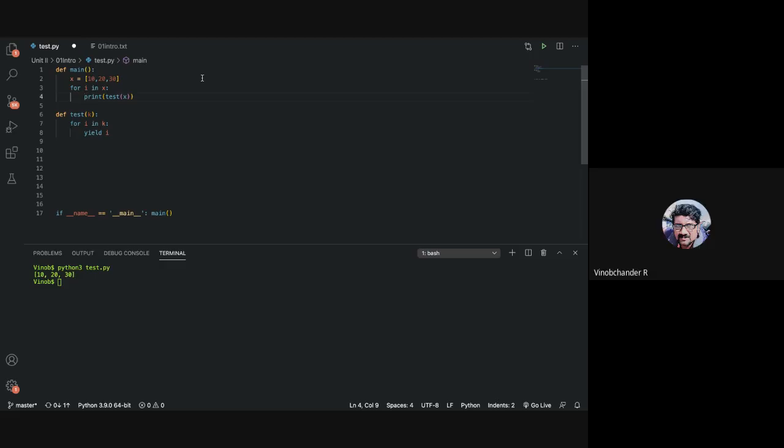This is okay? For i in test of x, then print i. Yeah, correct. That's an iterable since you're doing a yield. So test of x, and then we can print i, right? Will this work or not? Yes, sir.